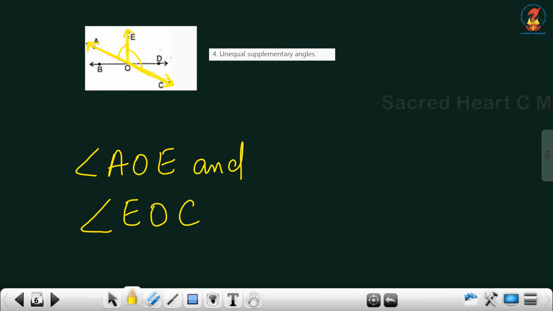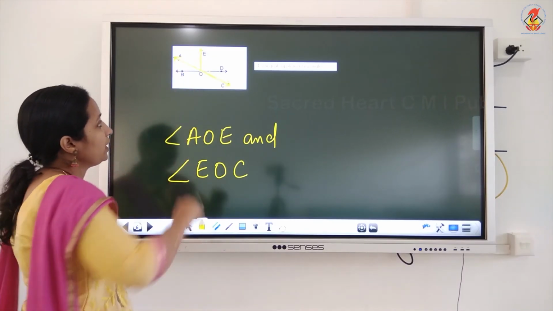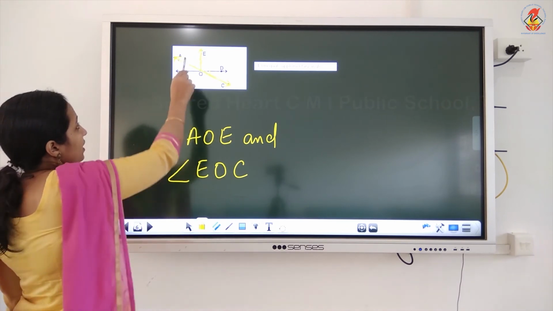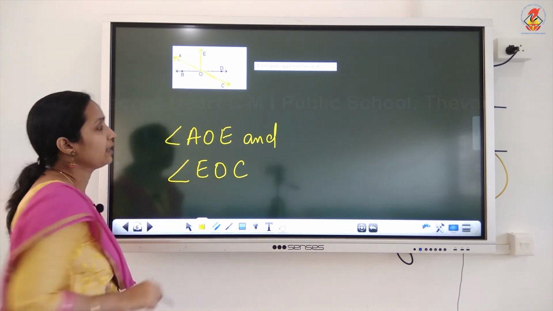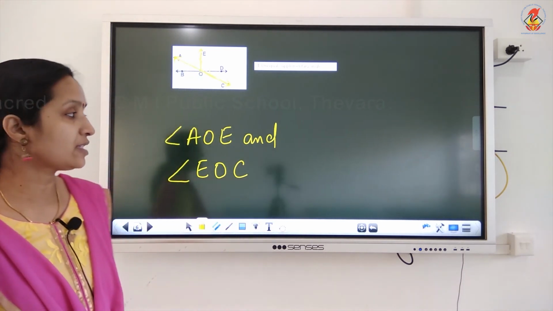Equal supplementary angles, the last answer. Equal supplementary angles are what? Angle BOE and angle EOD. Okay. Unequal supplementary angles are angle AOE and angle EOC. I hope it's clear. Now move to the next question.